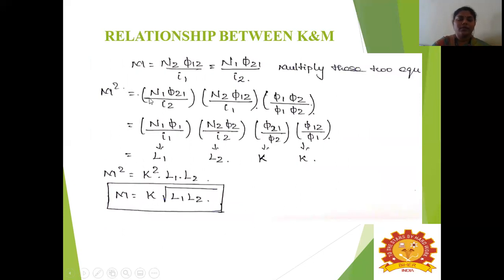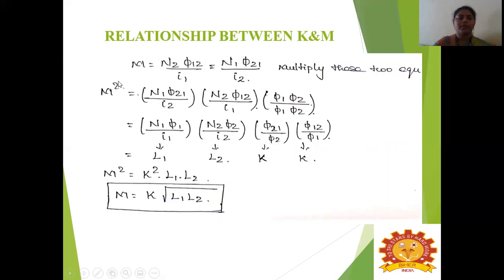Next, we will find the relationship between K and M, that is, our coupling factor and mutual inductance. As we know, M is equal to N2 into phi 12 divided by I1, which is equal to N1 into phi 21 divided by I2. Let us multiply these two equations.